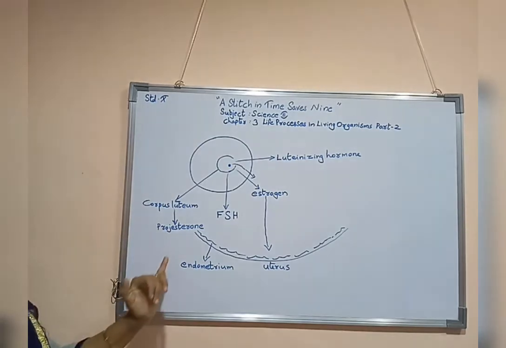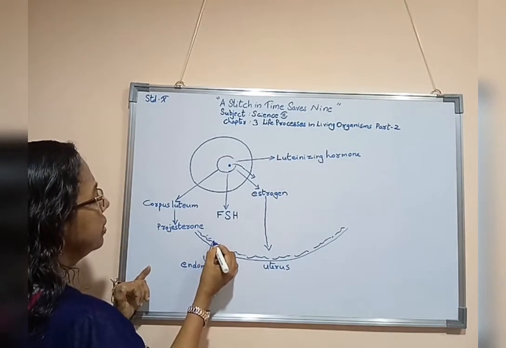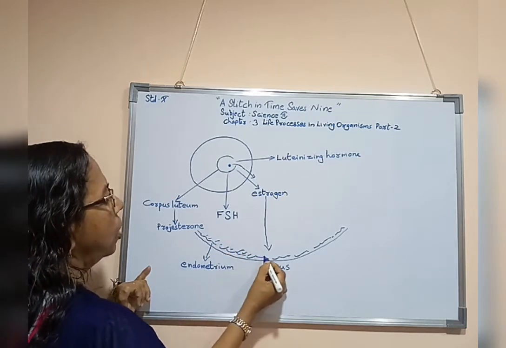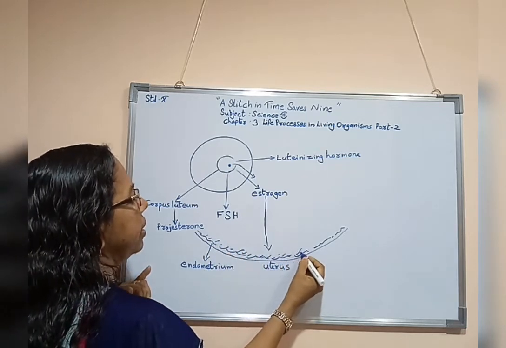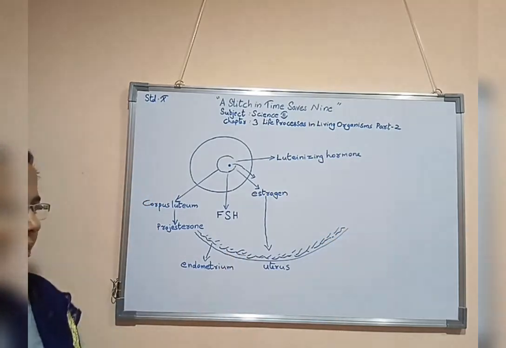This progesterone helps for the formation of some secretions on this endometrium wall of the uterus.